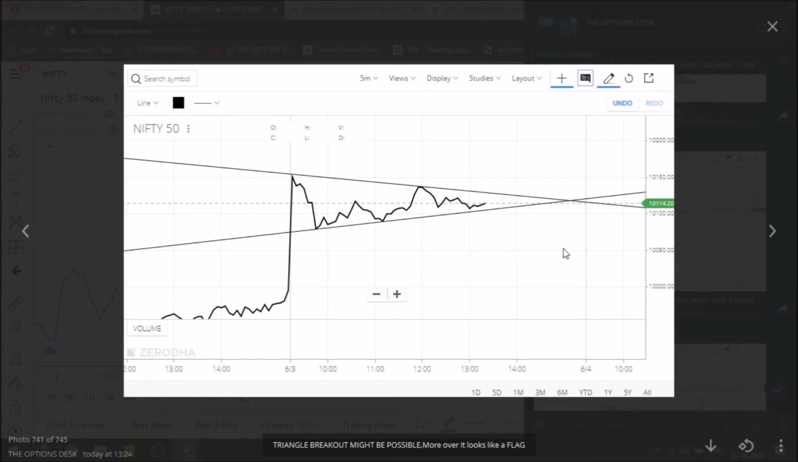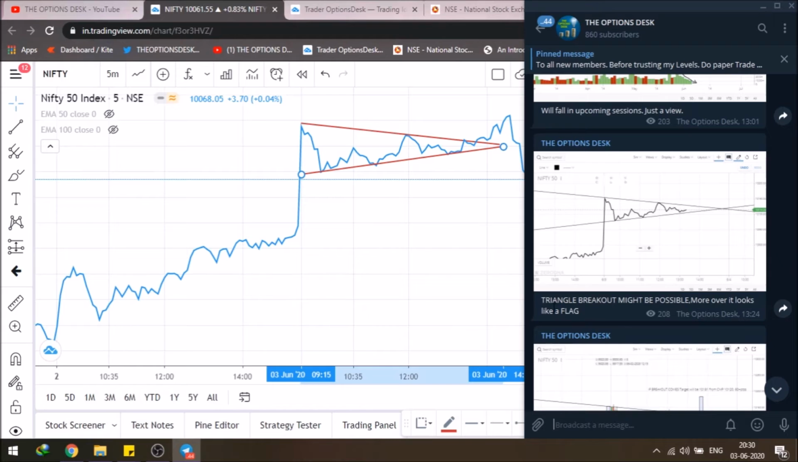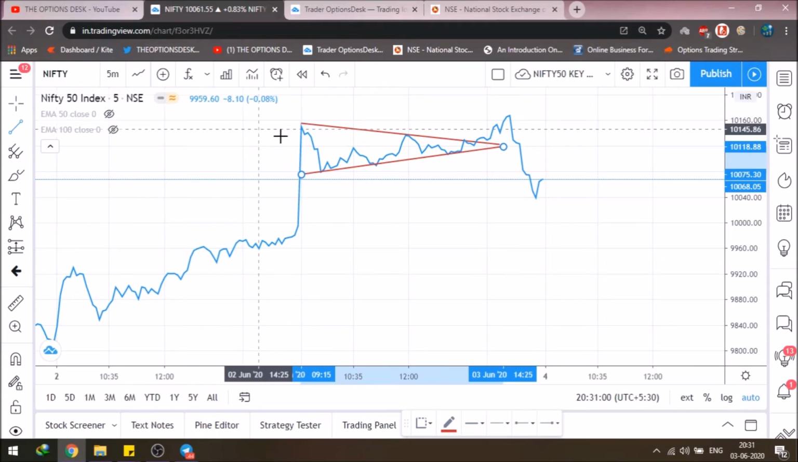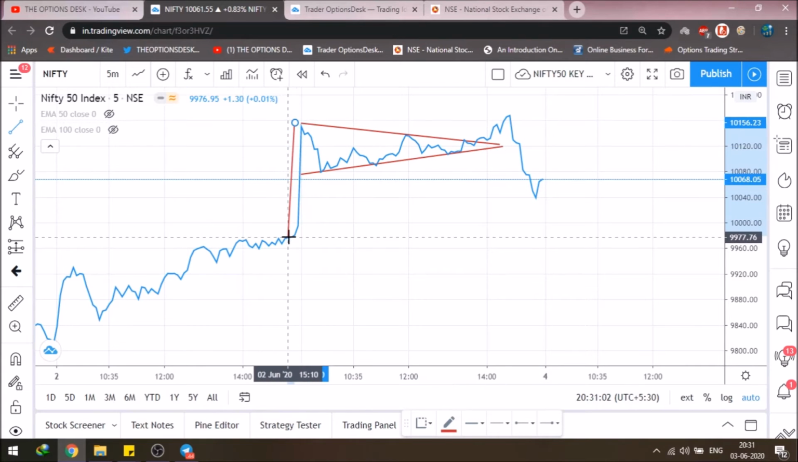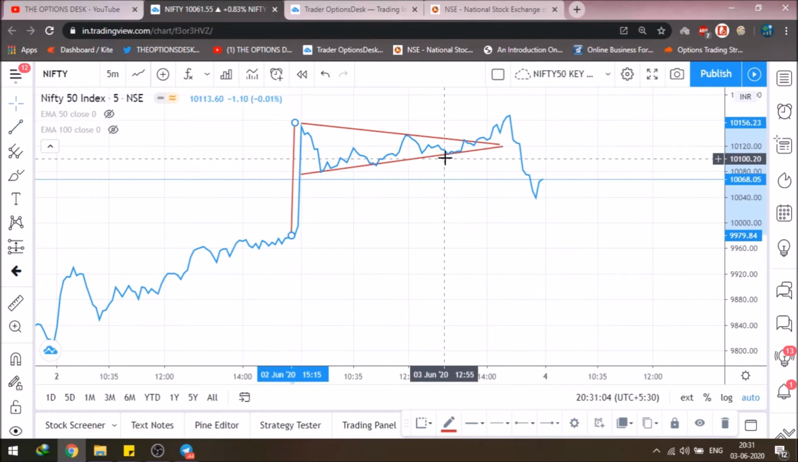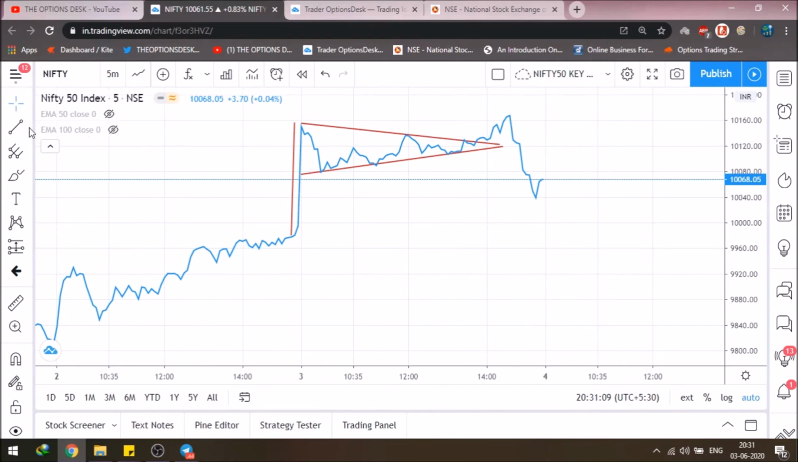This was the level when I was seeing a flag pattern in the Nifty 50, and I was thinking that a breakout can happen on either side. As you can see, the 3 tests have already been done on the supports, and as the call and put writing on the option chain was suggesting, a breakout can come on the higher levels. I did also provide charts, saying a triangle breakout might be possible. Moreover, it looks like a flag. The flag looks like here, and at 13:24, just at this point.